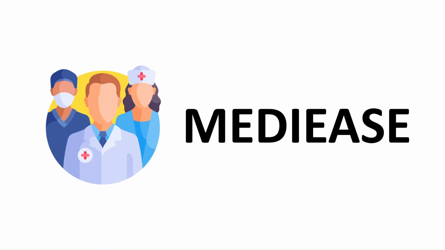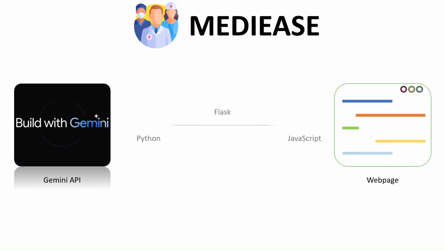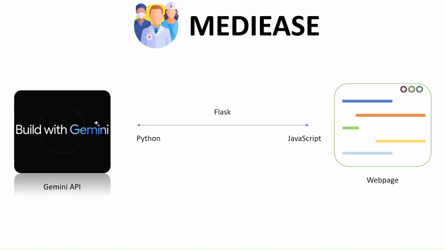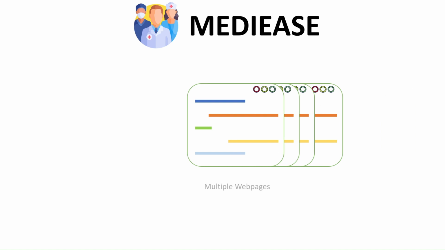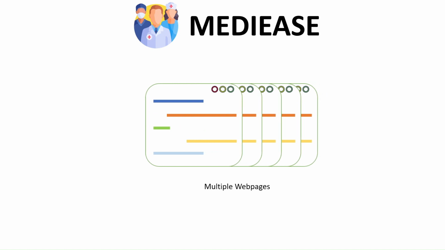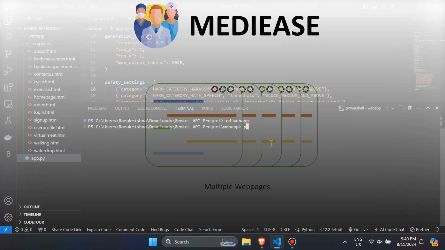And this is our project Mediease. There are two primary goals for this project. Integrating Gemini API with our webpage using Flask module. And second, creating multiple webpages with various transition effects with CSS. Let's look into the AI webpage.